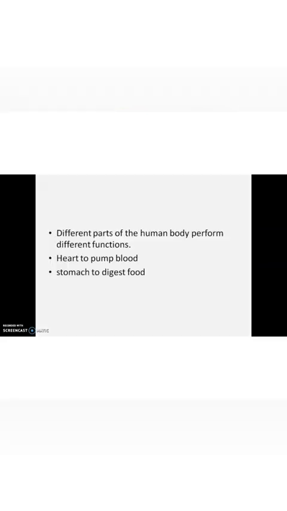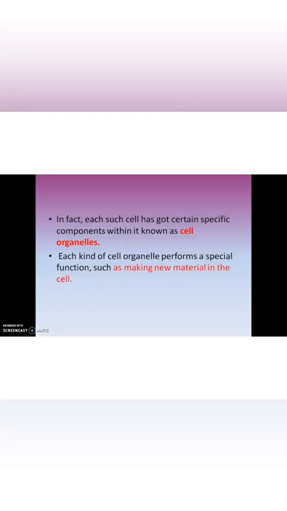So, different parts of the human body perform different functions. The heart pumps blood, the stomach digests food, reproductive organs are for reproduction, kidneys for excretion, like that. Clear? Okay. Such cells have certain specific components within them known as cell organelles. Each kind of cell organelle performs a specialized function, such as making new material in the cell.